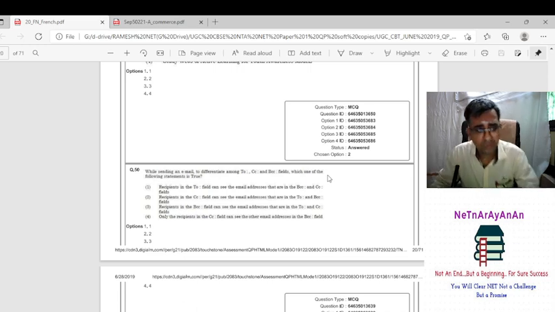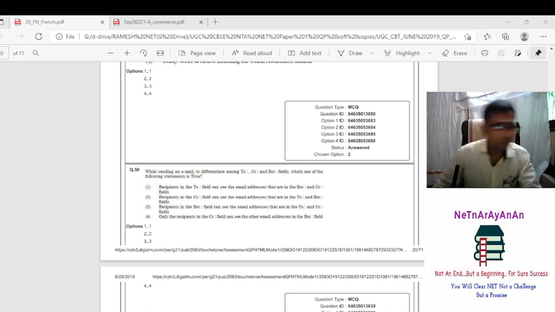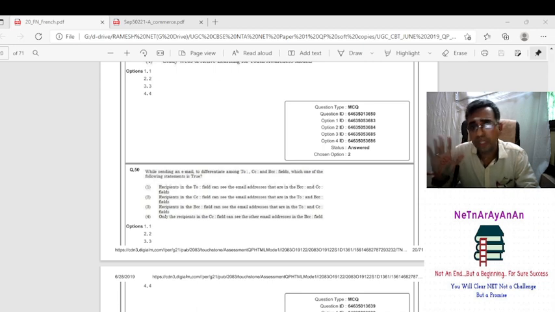So be cool, be happy, and approach the question in a proactive way. Don't react to the question. Of course, certain questions they may ask to confuse you. That will happen in the examination. For all the entrance examinations, this will happen. By emotional and psychological aspects, they may divert your attention by giving certain questions which will have more calculations in them. So don't get carried away with those questions.